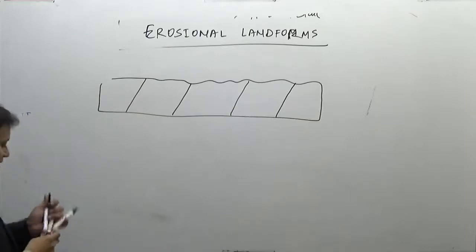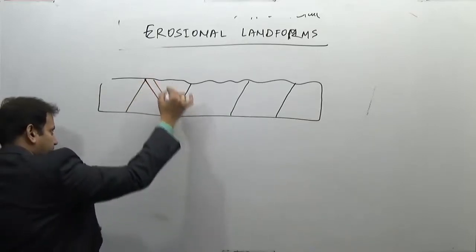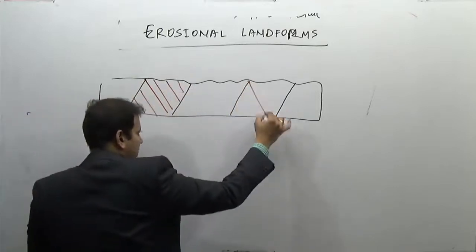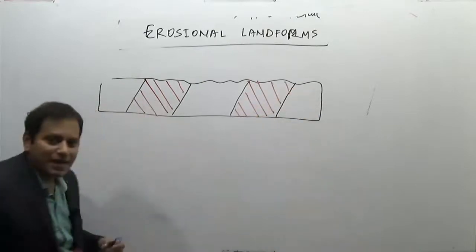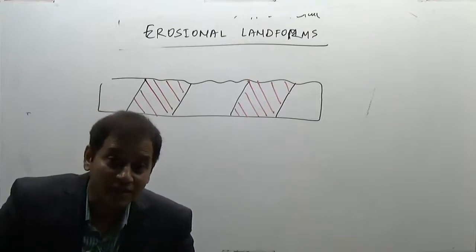Now consider this red color rock as a softer rock. A softer rock can be any kind of rock which has less resistance to erosion than the harder rock.